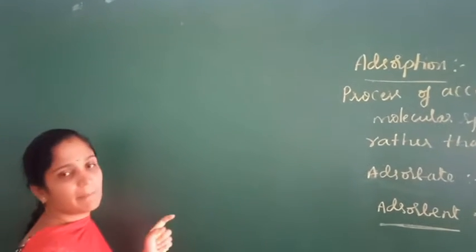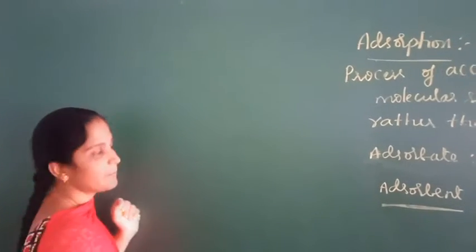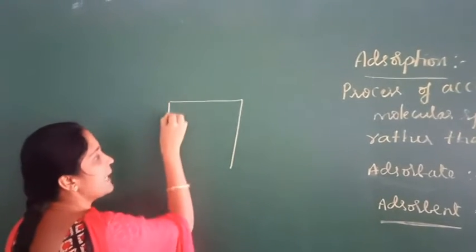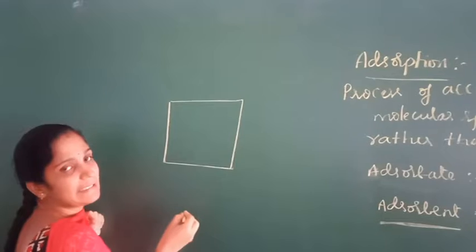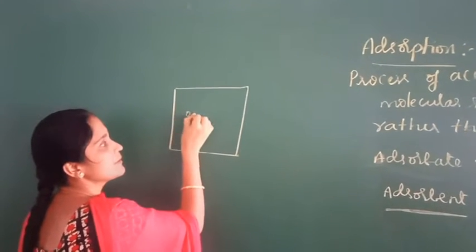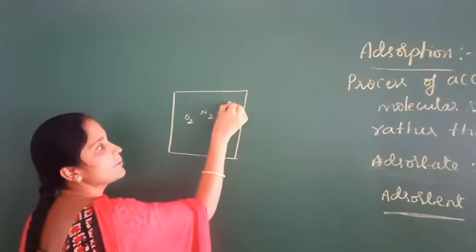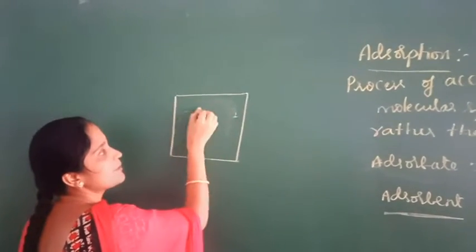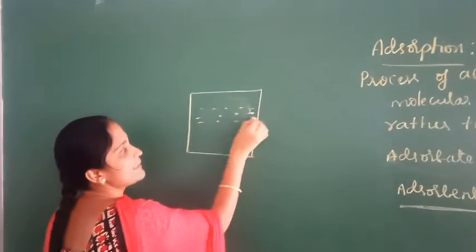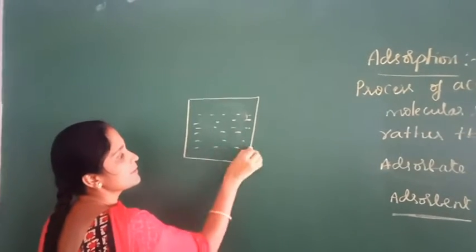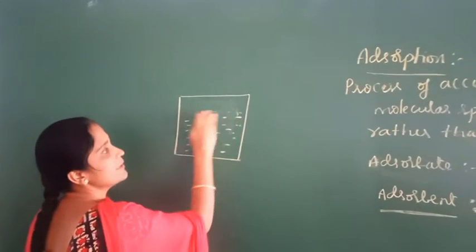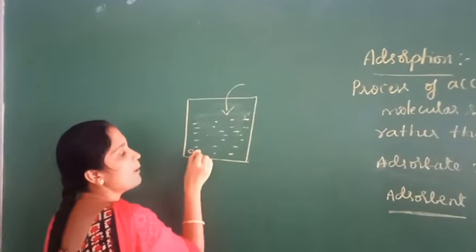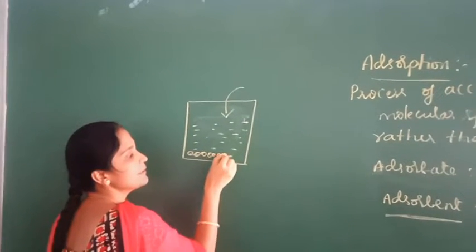Some more examples of adsorption: take a closed glass container containing gases like oxygen, nitrogen, hydrogen, sulfur dioxide, etc. To this add some powdered charcoal.